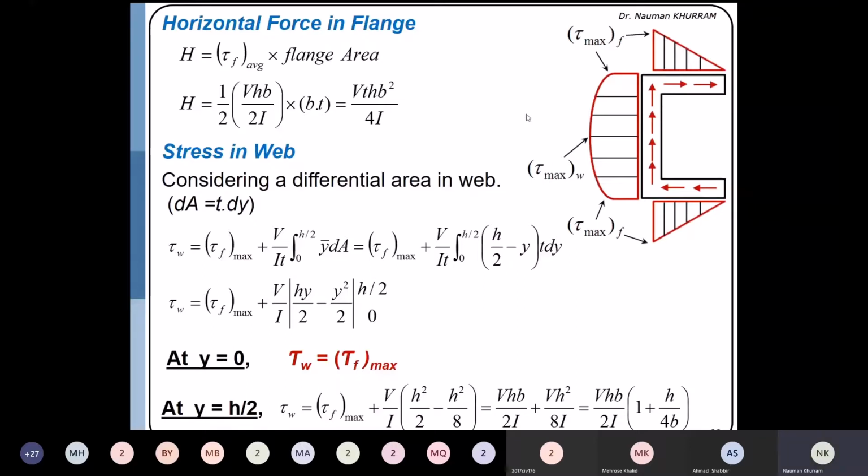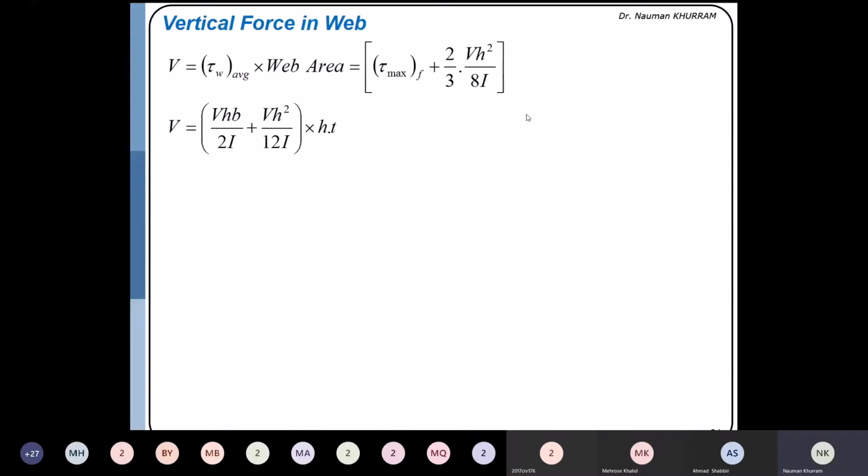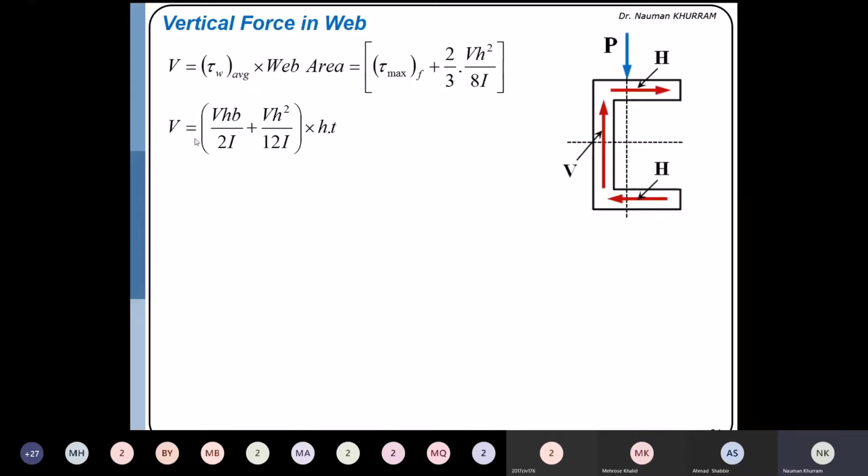I believe that I explained this in the class session, but I will explain it again while solving the question. So this tau maximum is the shear stress contributed by the flange plus the shear stress contributed by the web, multiplied by 2 by 3 to convert into the average. But anyhow, at the end we will have this expression, V. This is equal to the total V force. So this is the force diagram that we will obtain.